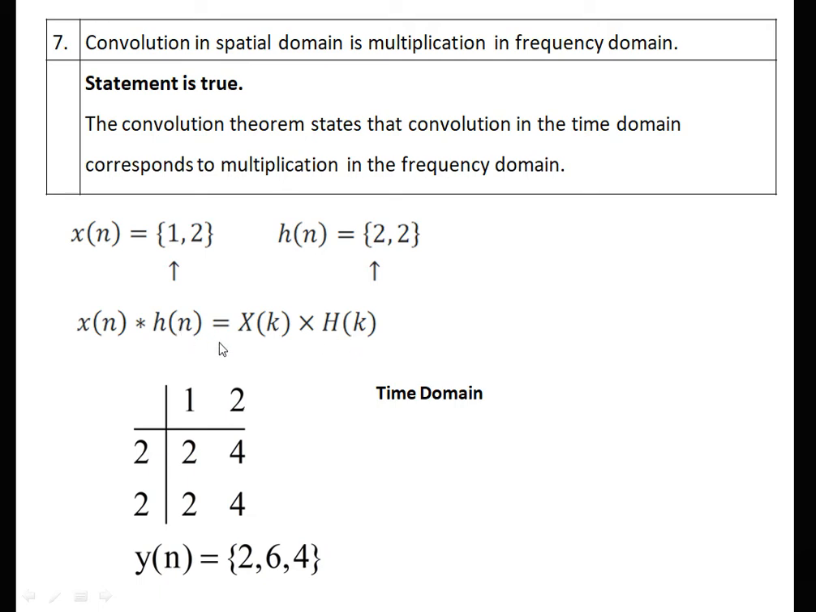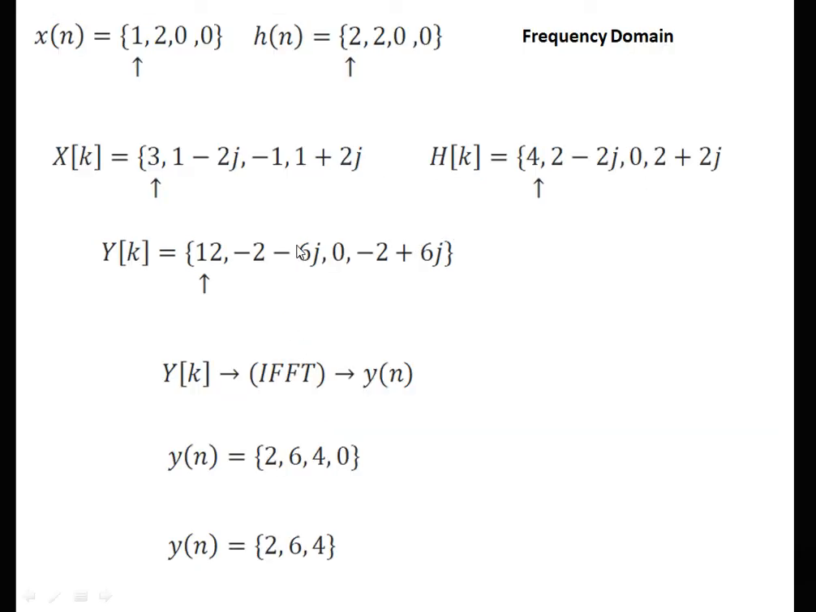Now we perform the operation in the time domain by using a simple matrix. The signals are 1, 2 and 2, 2. After that we get the answer 2, 6, 4, that is the diagonal elements. Therefore the answer of convolution is 2, 6, 4. We try to find the answer in the frequency domain. In the frequency domain we can apply either DFT or FFT, but generally we represent the signal in the order of 4, 8 or 16.